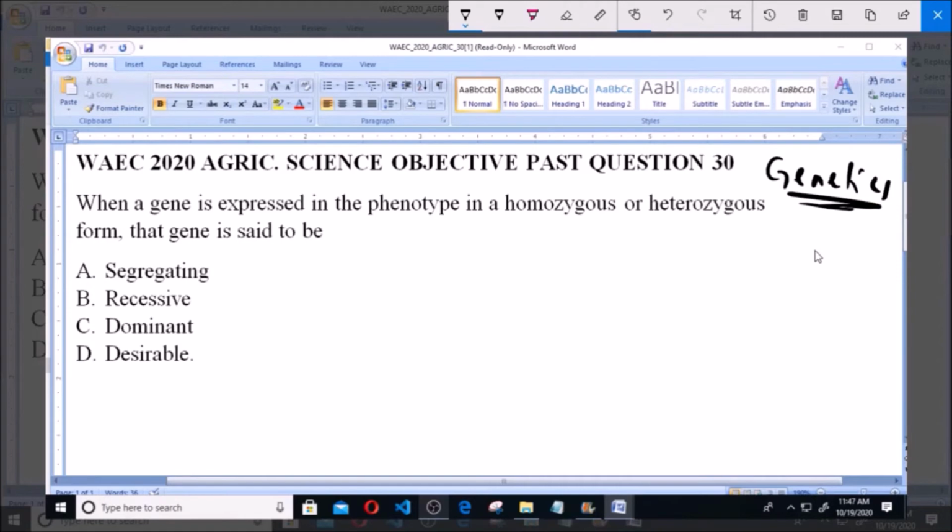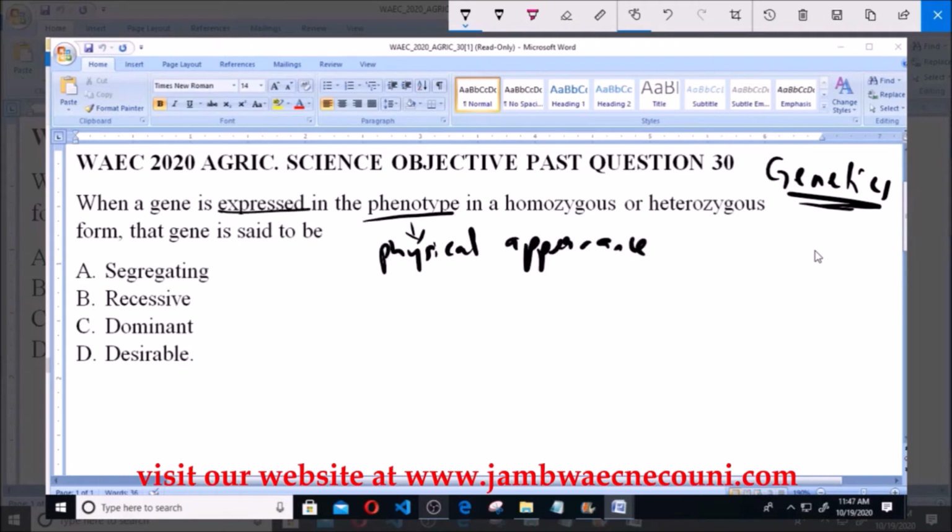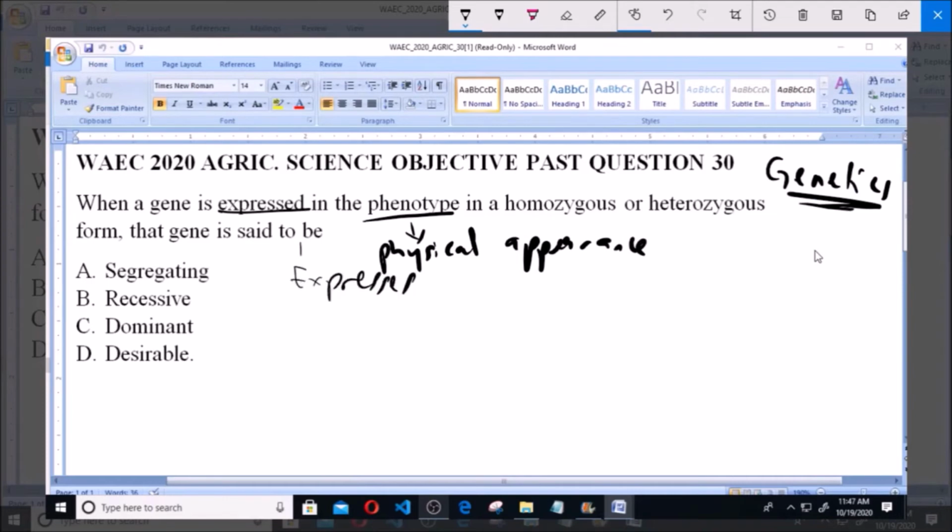So we're asked, when a gene is expressed in the phenotype. Phenotype refers to the physical appearance of an organism. So when a gene is expressed in the phenotype in a homozygous or heterozygous form, that gene is said to be. In other words, if you rephrase this question, you are being asked, what do you call a gene that always expresses itself in the presence of other genes? Now option A says segregating.